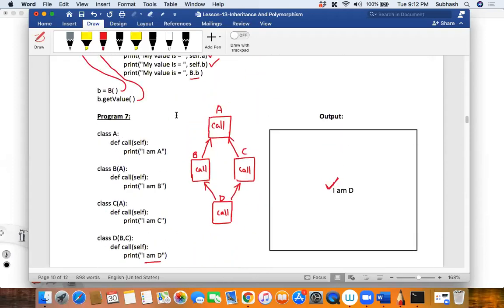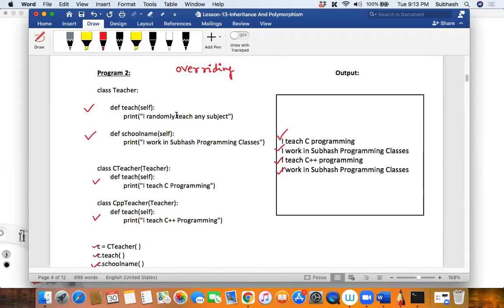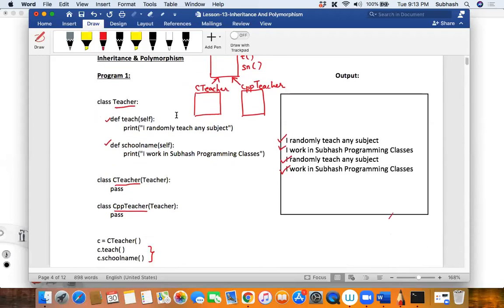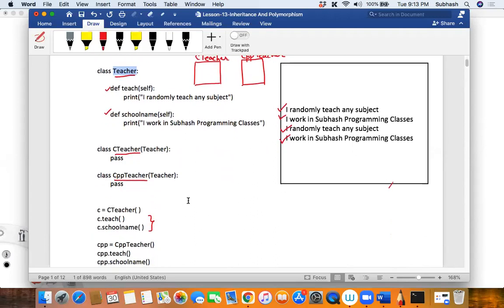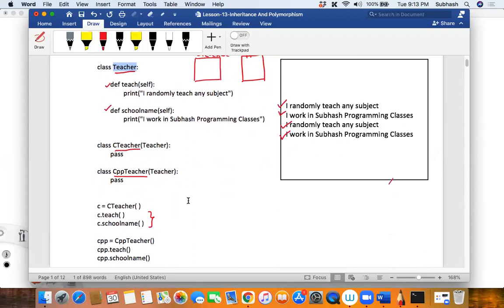Let me go to the starting program of this lesson over here. It says, see, teacher. Did you see teacher over here, my dear friends? Is that clear? Now tell me, did we create an object of this teacher class?